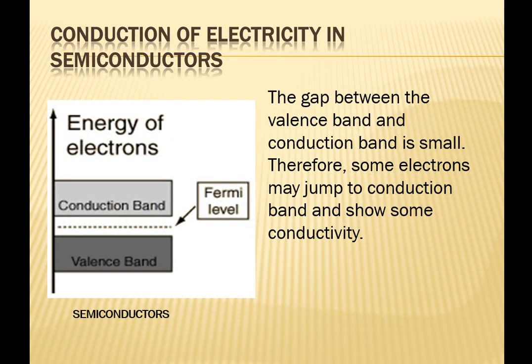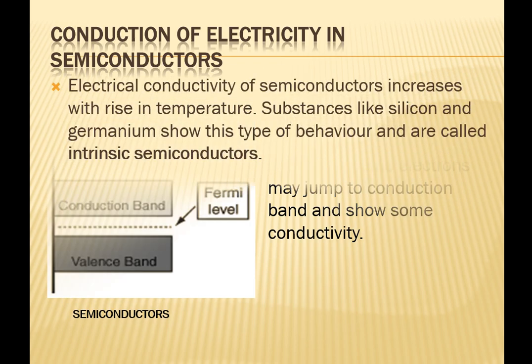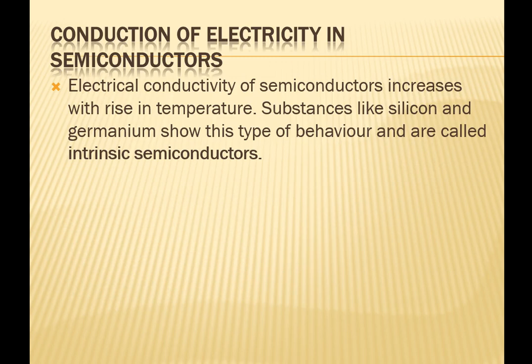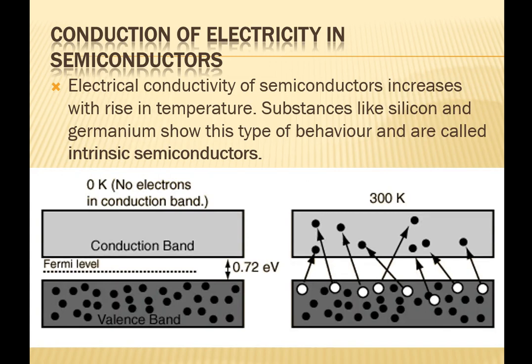If the gap between the valence and the conduction band is small, so that some electrons may jump from one band to other, they show some conductivity, then they are called semiconductors. Electrical conductivity of semiconductors increases with rise in temperature.